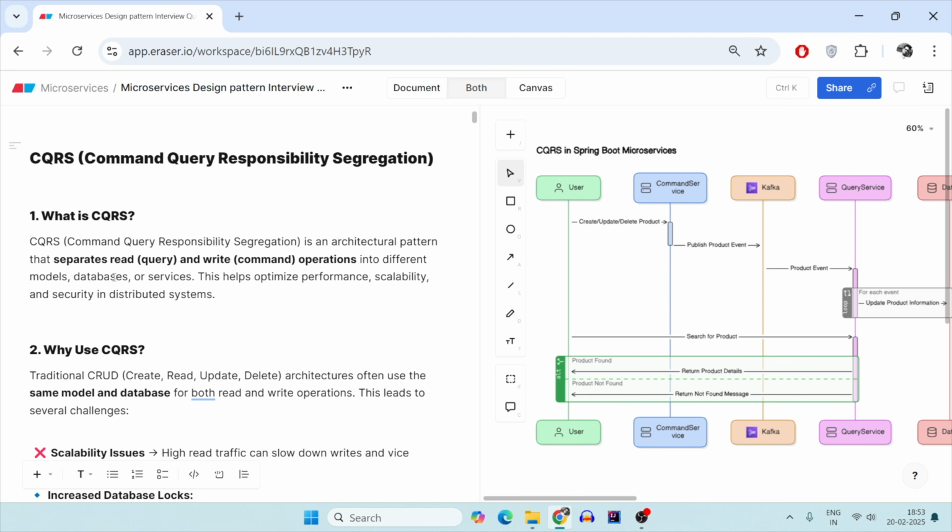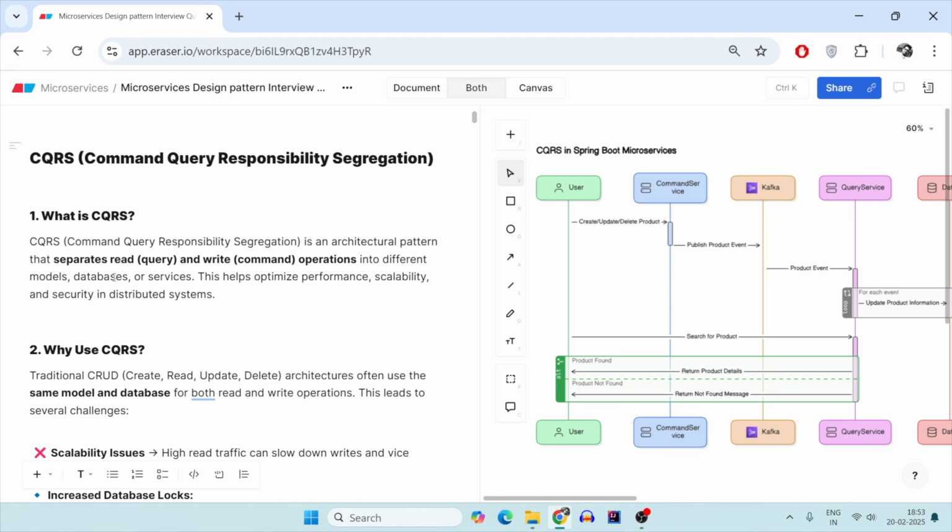So I can segregate this into two parts where I can do the create, update, and delete in one microservice and read in another microservice. Now you will ask me why? Why to do that? Why to make it so complicated? And why are you just taking read out of it? Why not create, update, and delete?